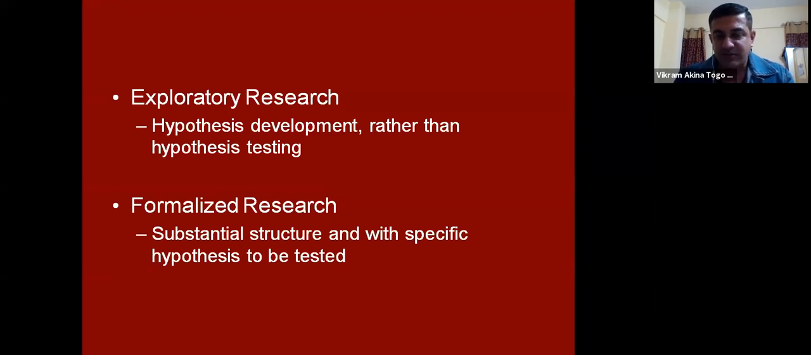Formalized research, where we already have a theory which is substantiated with the help of hypothesis. So broadly, these are the types of research. You will get confused with all these types of research, and they will all intermix. So it may happen that for my particular type of research, a researcher will say, no, it's formalized because you're already having a hypothesis which is testing. So that is called bias of a researcher.